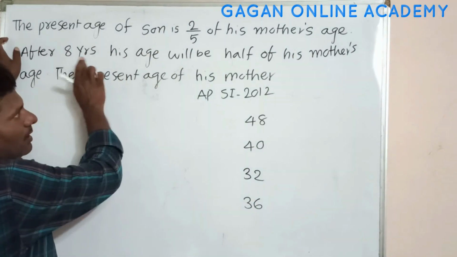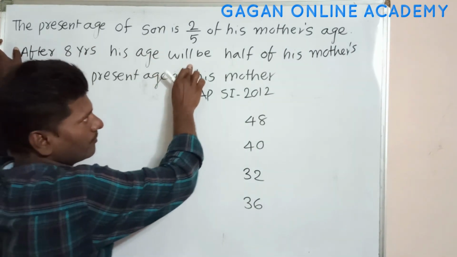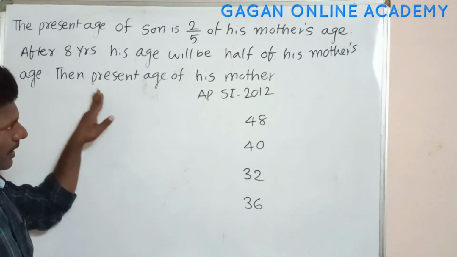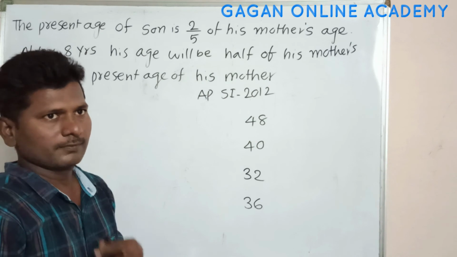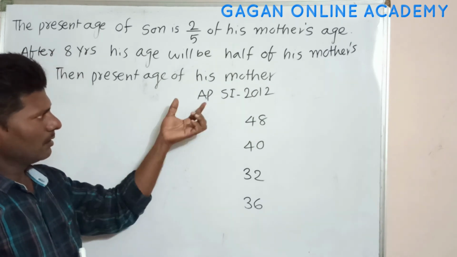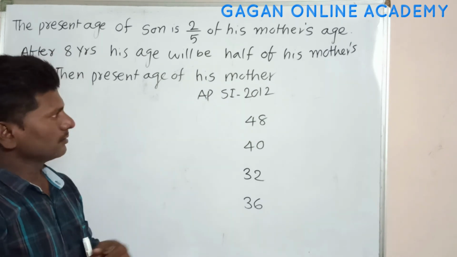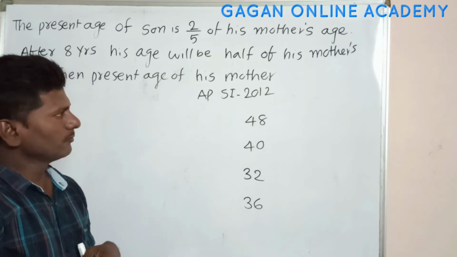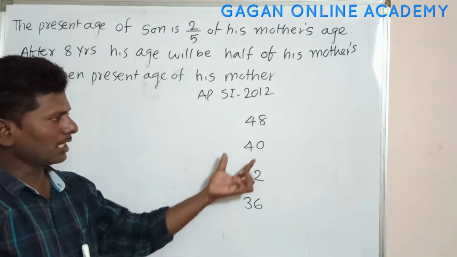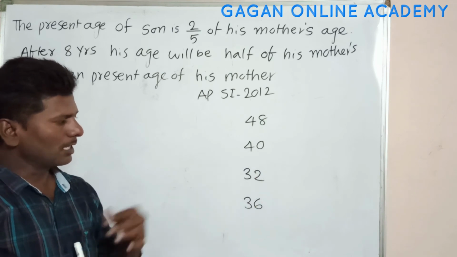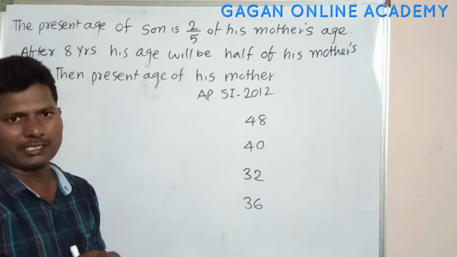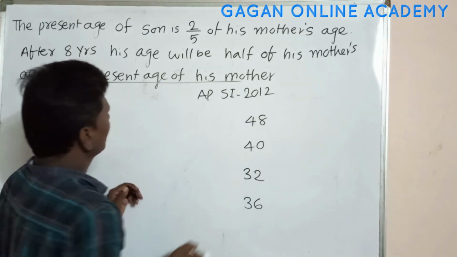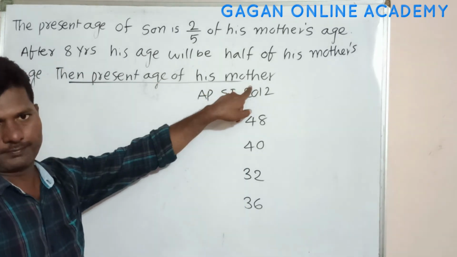After 8 years his age will be half of his mother's age. Then the present age of his mother. This question was asked in APSI exam in the year 2012. First option is 48 years, second option is 40 years, third option is 32 years, fourth option is 36 years. Here we are asked the present age of mother.